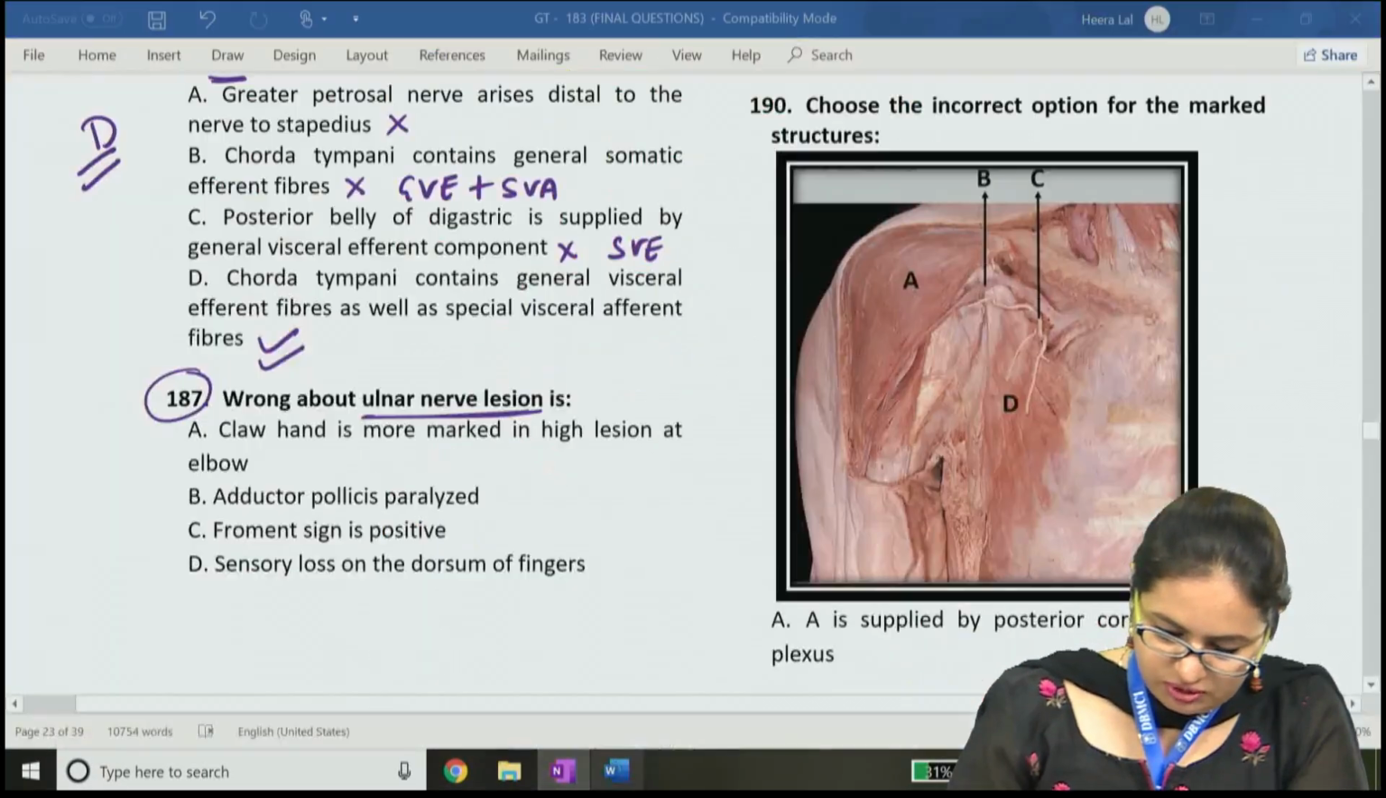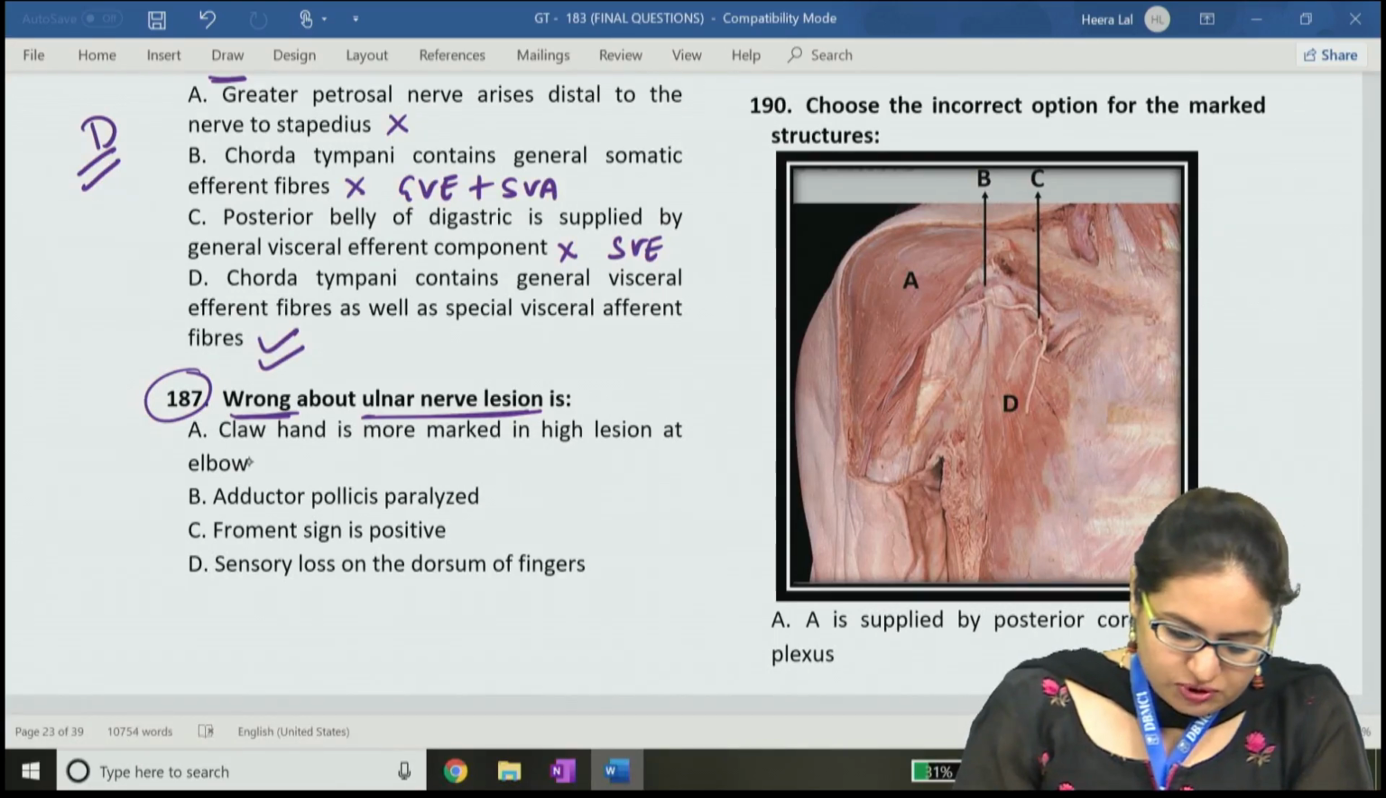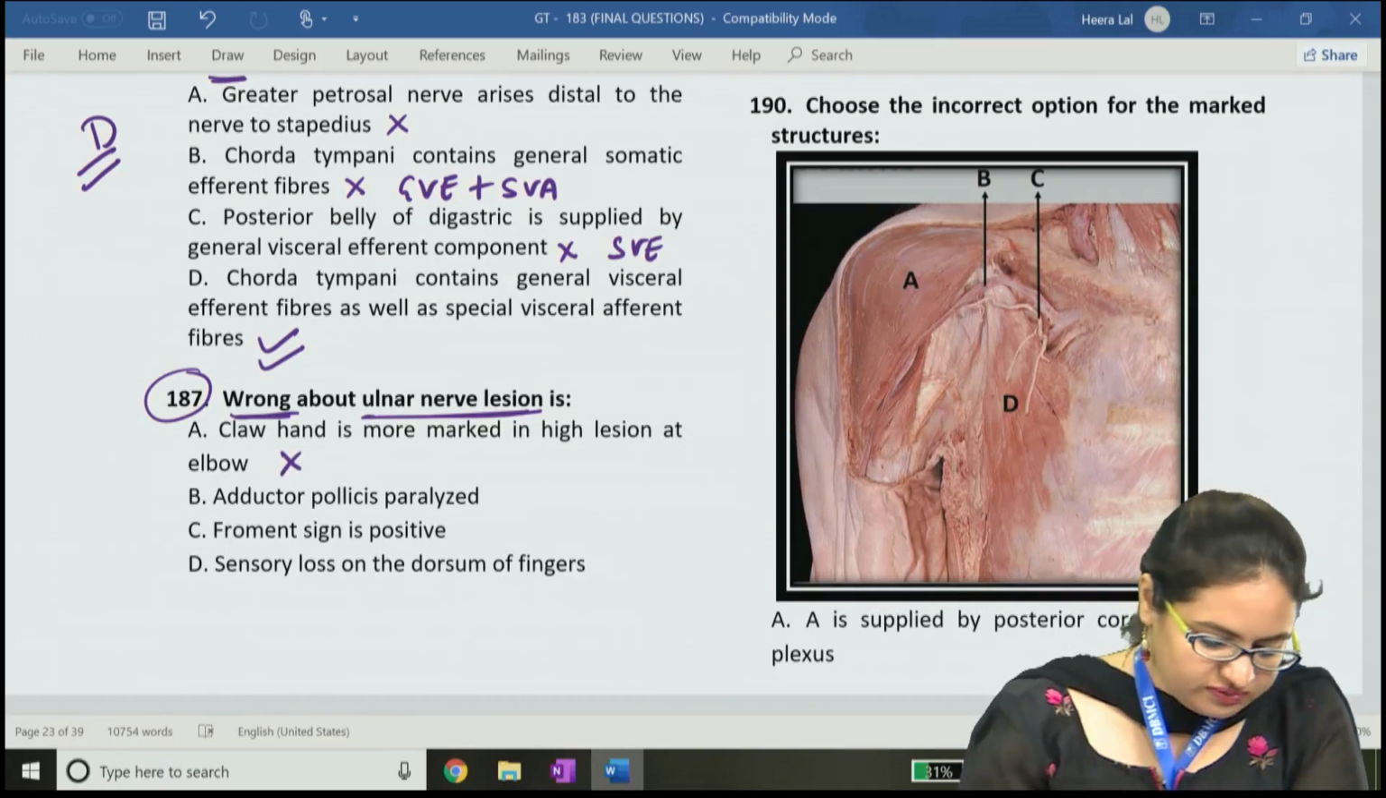Now if we come back to the question, it says we have to choose the wrong statement about the ulnar nerve. Option A says the claw hand is more marked in high lesion, which is wrong, as we have just discussed.